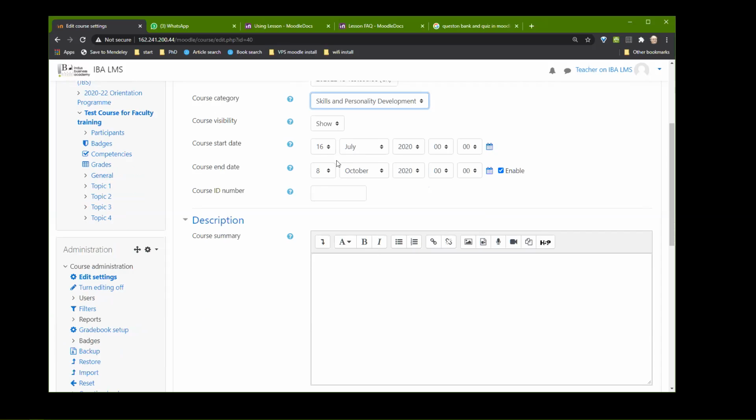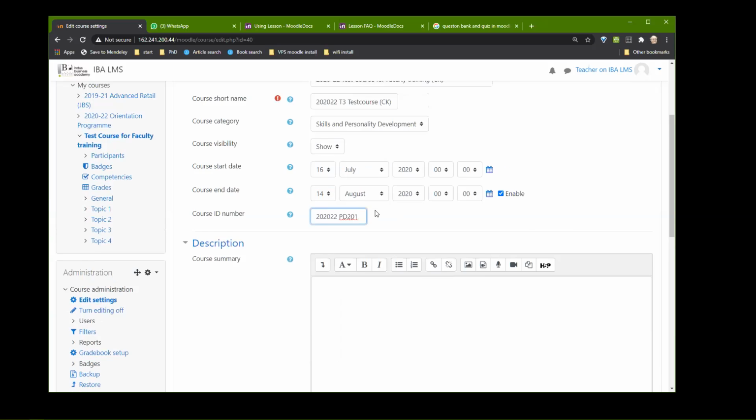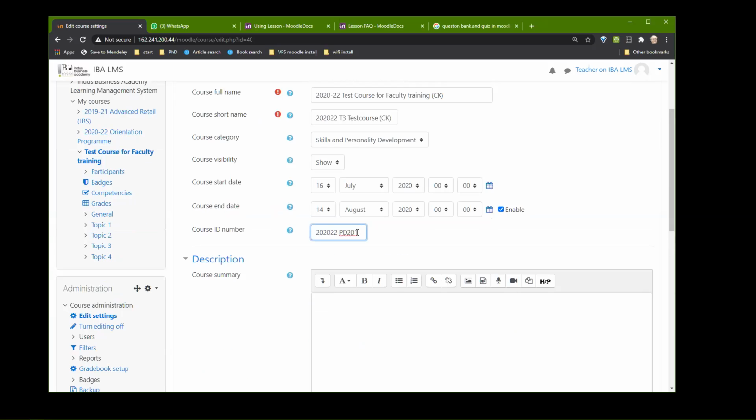And you have to modify it so that the course end date becomes the right end date. All right. And this is where you put the course ID. So you might have PD 201 or whatever it is. The problem again with this is that if I don't have a batch here, PD201 will get repeated 20 number of times. And if the ID number is not unique, this will not get saved. All right. It is not mandatory to put it.